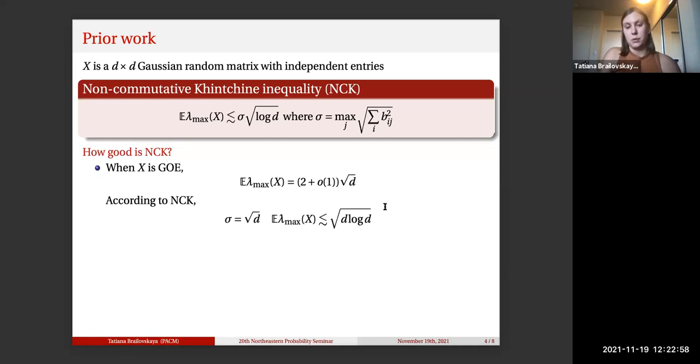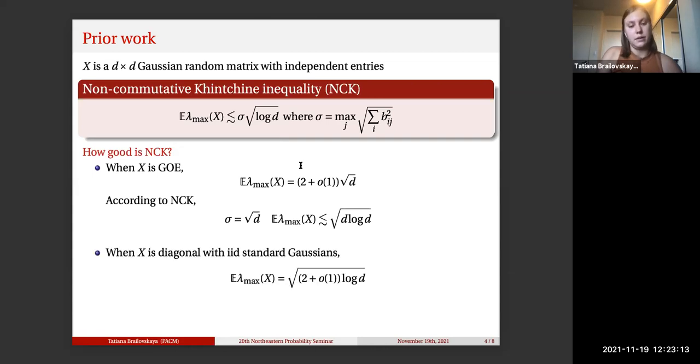Of course, this is a valid upper bound. There's no contradiction here, but we can see that there is this extra square root log of the dimension multiple, which makes this not sharp, which means the non-commutative Khinchin inequality doesn't quite capture the behavior of the GOE matrix. Now let's consider another example.